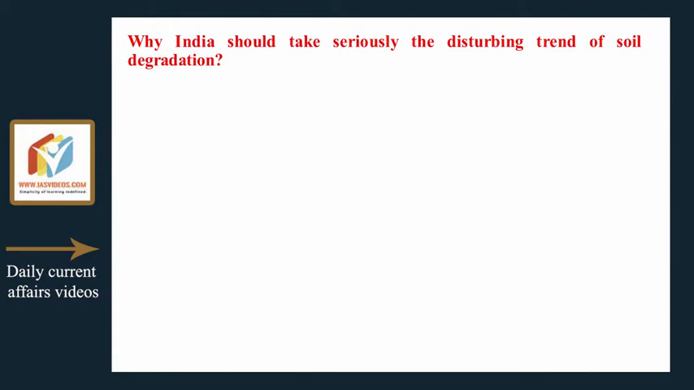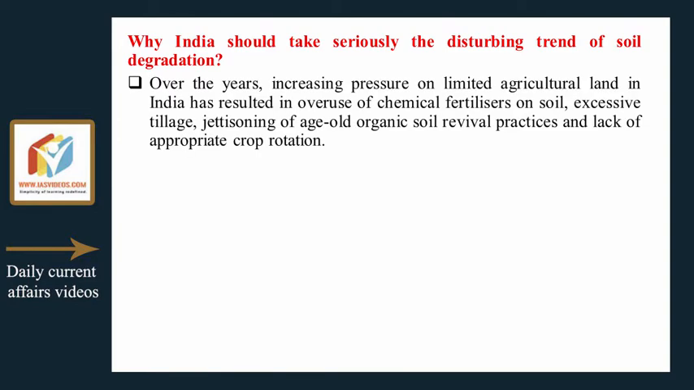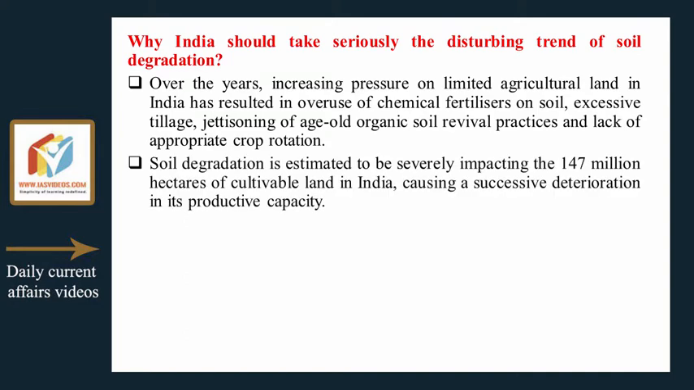Why India should take seriously the disturbing trend of soil degradation. Over the years, increasing pressure on limited agricultural land in India has resulted in overuse of chemical fertilizers on soil, excessive tillage, jettisoning of age-old organic soil revival practices and lack of appropriate crop rotation. Soil degradation is estimated to be severely impacting the 147 million hectares of cultivable land in India, causing a successive deterioration in its productive capacity.